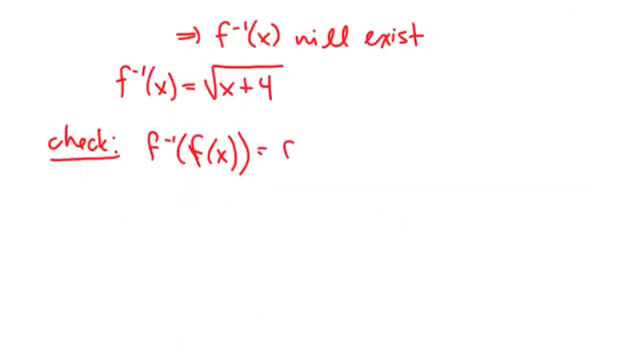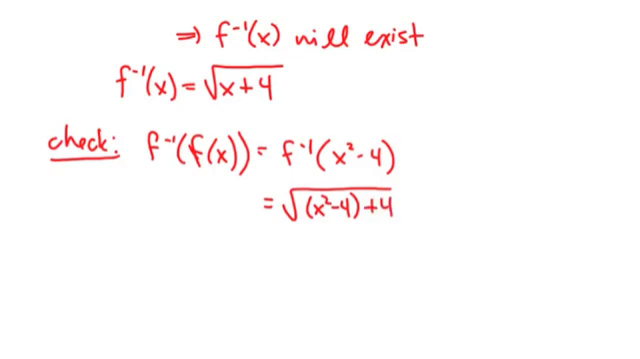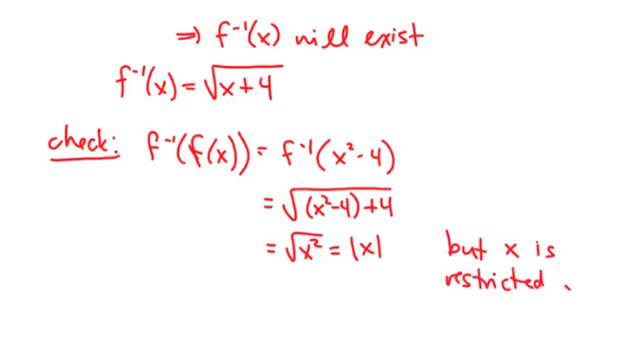Let's see what happens here. F inverse of f of x, that's x squared minus 4. If I plug x squared minus 4 in for x in the inverse function definition, I get x squared minus 4, all plus 4, underneath the square root. This gives me the square root of x squared, which typically would be the absolute value of x, but x is restricted. Therefore, it gives me x. So it checks that the inverse function that I proposed is in fact the inverse function.